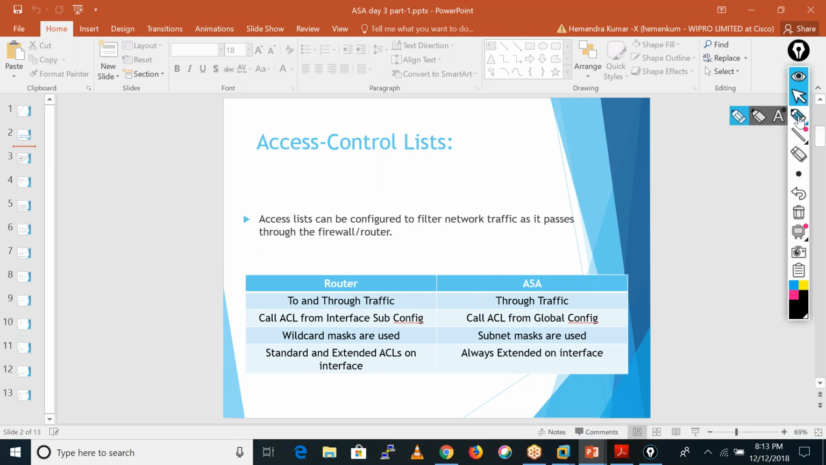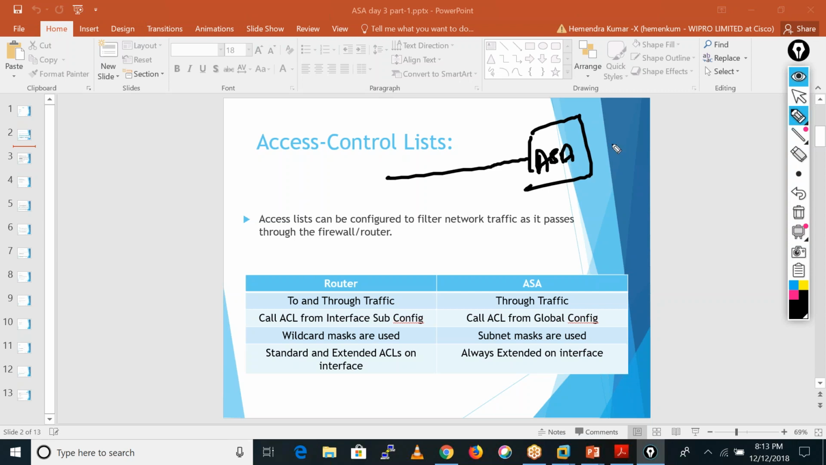The thing is, here we get some more theory on that. Access lists can be configured to filter network traffic as it passes through the firewall or router. Means we use ACL. Like this is our firewall, and this is your inside. This is your outside. Let's suppose here you are having Google server, Facebook server, Gmail server, and also torrent and some movie sites.